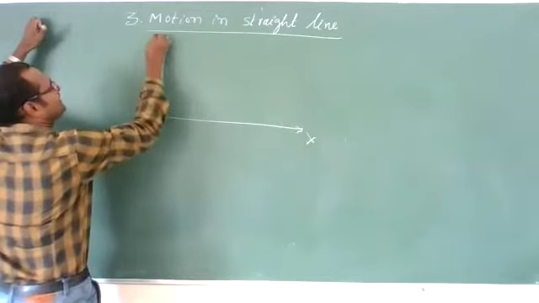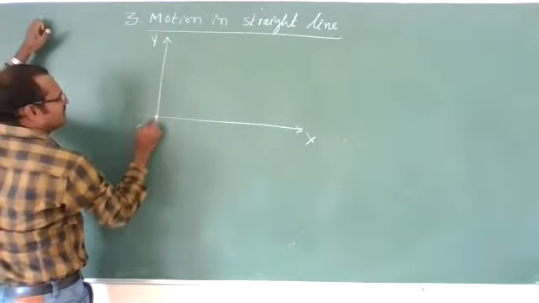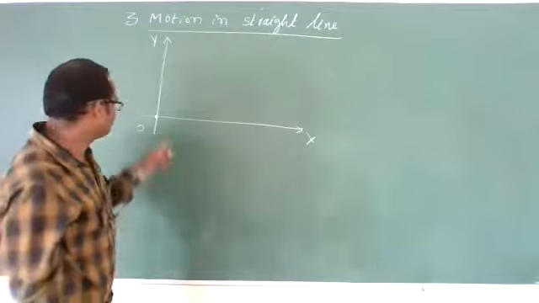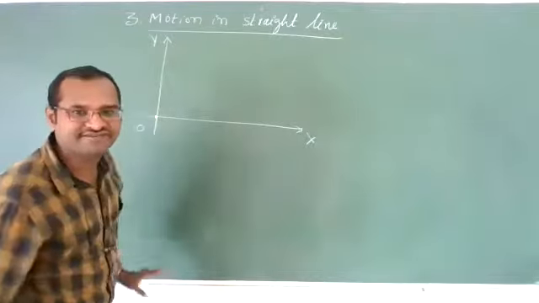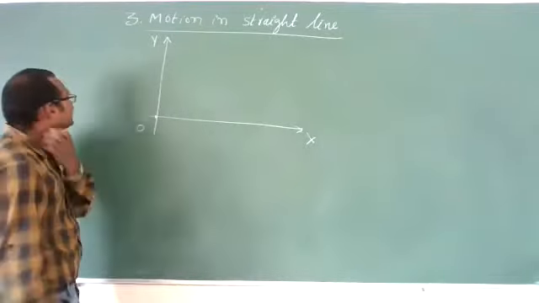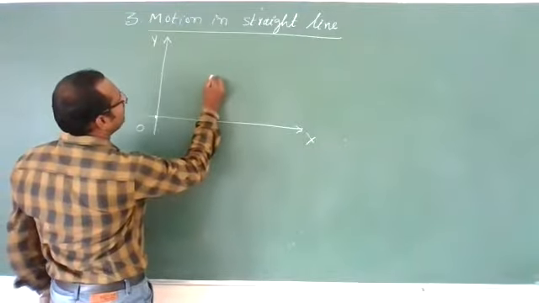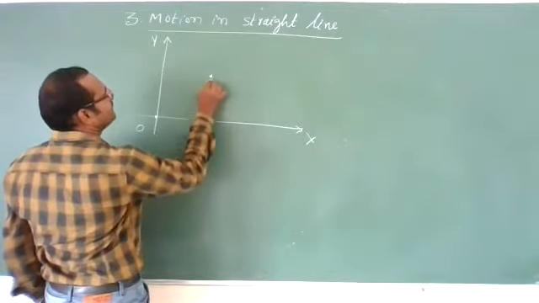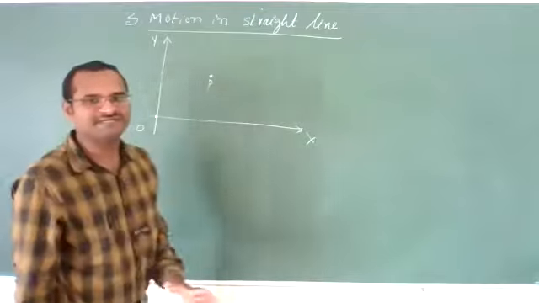X-axis, Y-axis, origin. This is the origin I have taken here. This origin is called the point of reference. Now, let us imagine there is one particle, one object, at this point P.